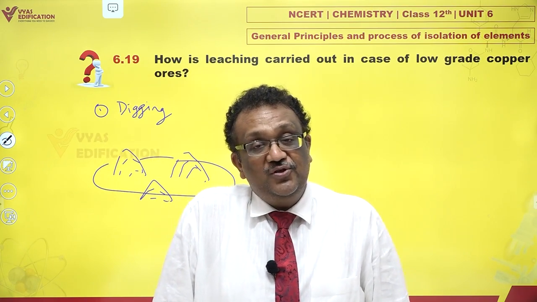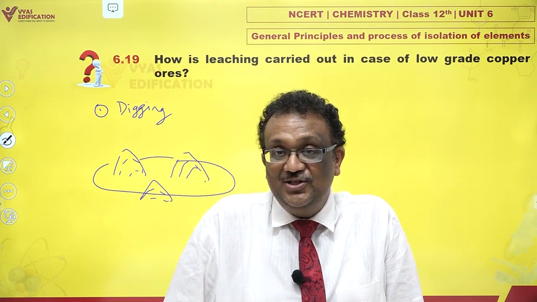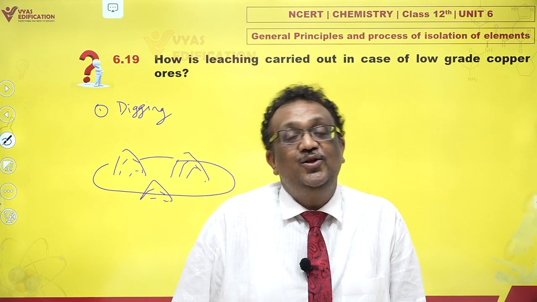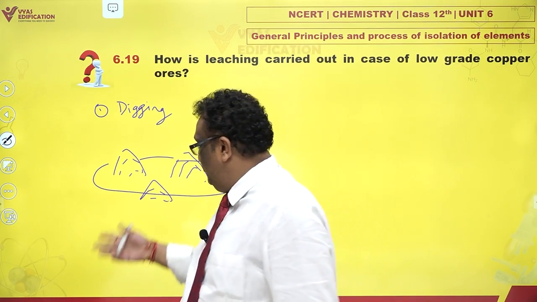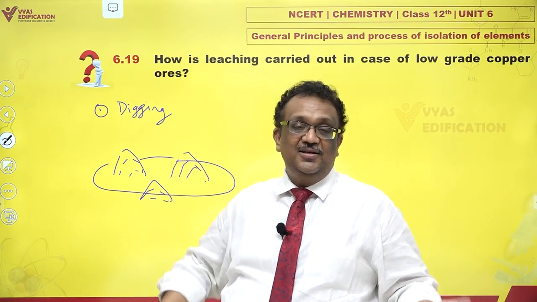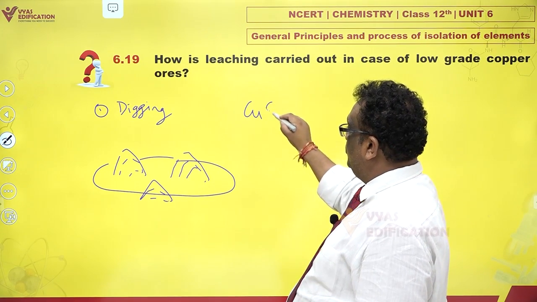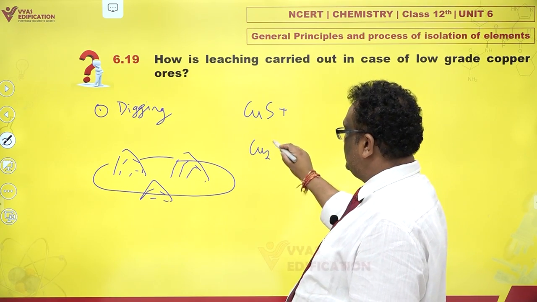Now, many forces of nature start working. You have sunlight, that is energy. You have air, that is oxygen, and you have water. By digging it and exposing it to sunlight and water, you have made the reactions faster. What happens is you have CuS or Cu2S.